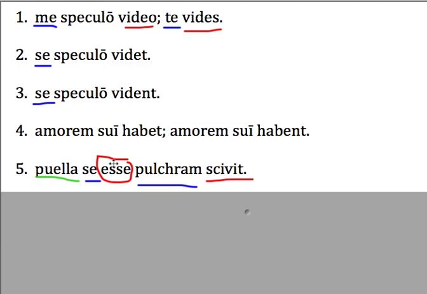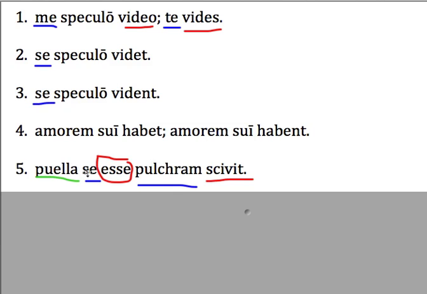Now we've got to go to our accusative subject. And here we have sē as an accusative subject. Sē is one of these reflexive pronouns. Okay? Which means it points back to the original subject, the girl. So the girl knew that she herself was pretty. Okay? The girl knew that she was pretty.